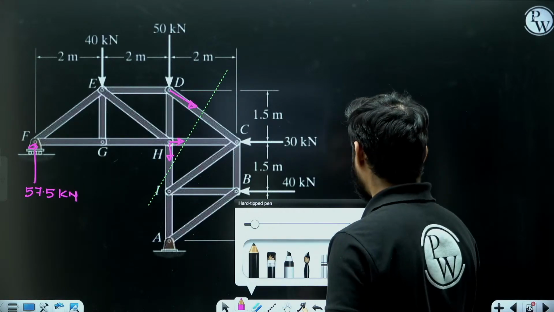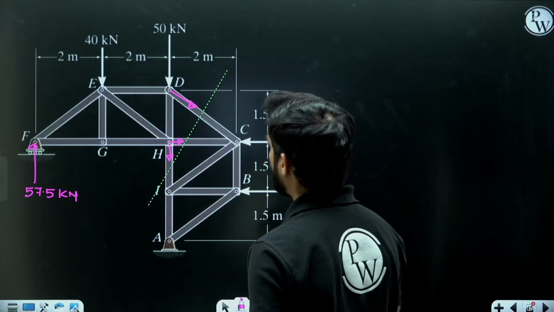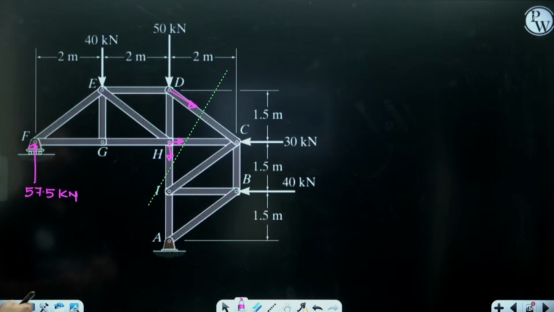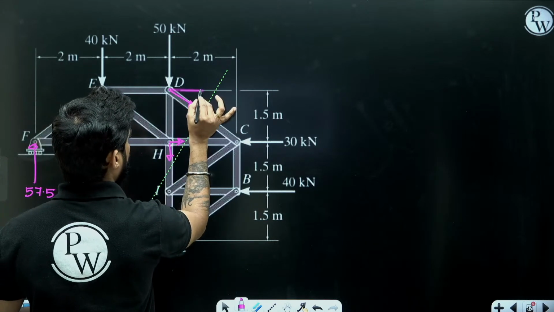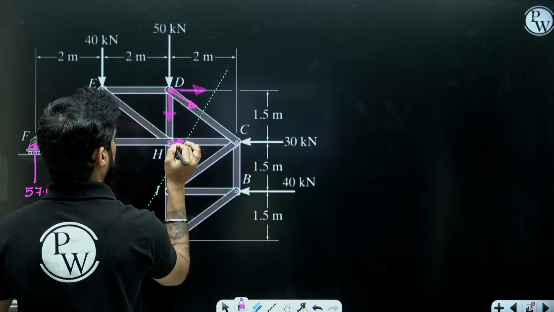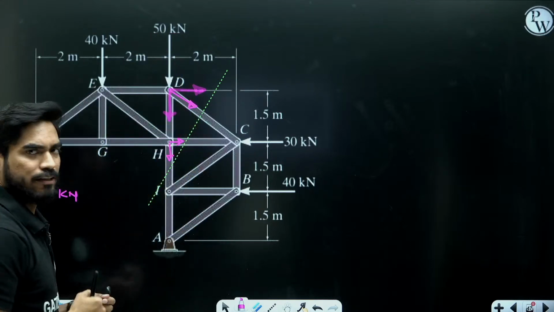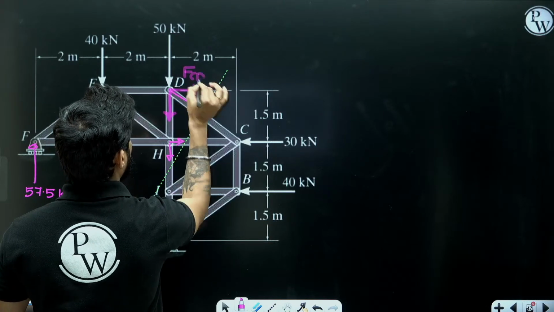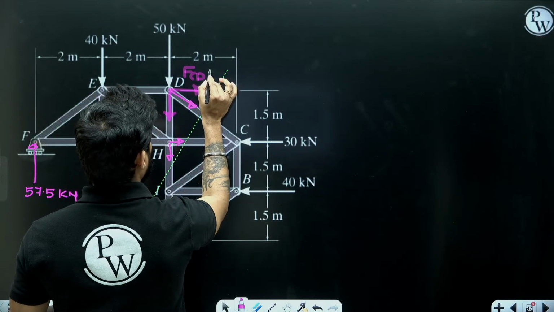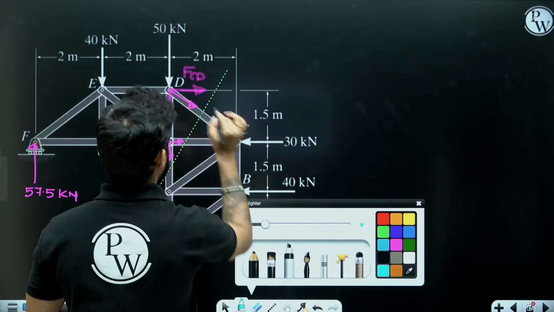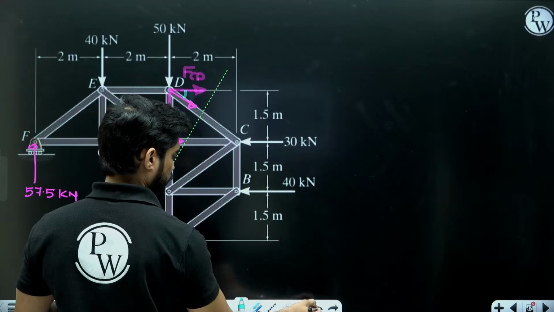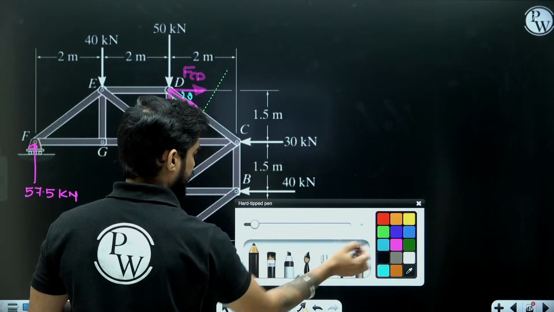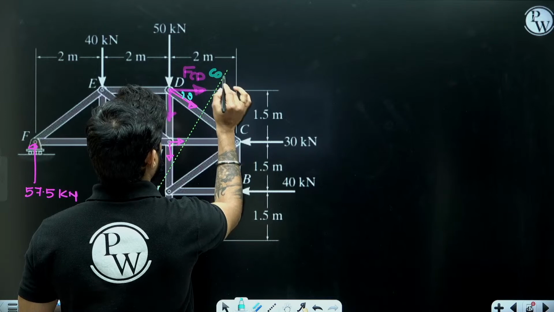Now, in order to find force in CD, I am going to take moment at H. So I will resolve this force into two components, and the moment of this vertical component will be 0. So I will have to take the moment of this only, FCD. Let's say this angle is theta. So it will be FCD cos theta.